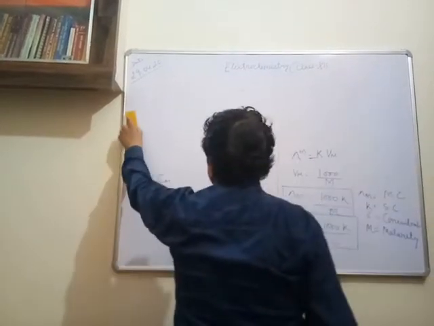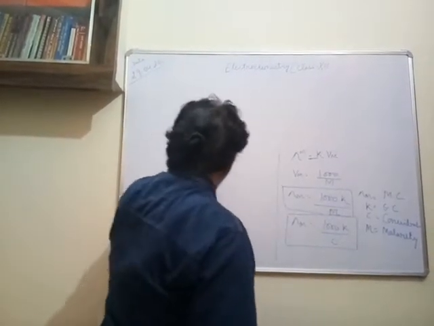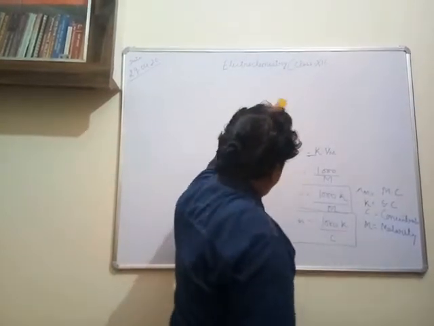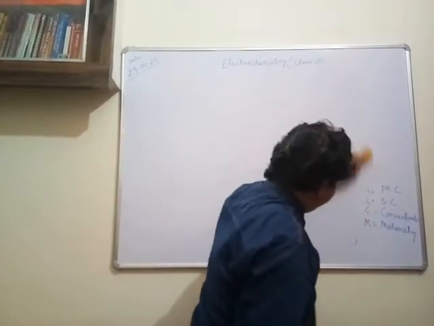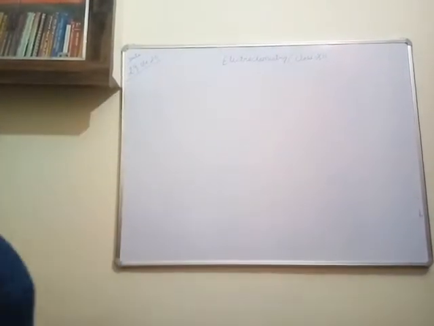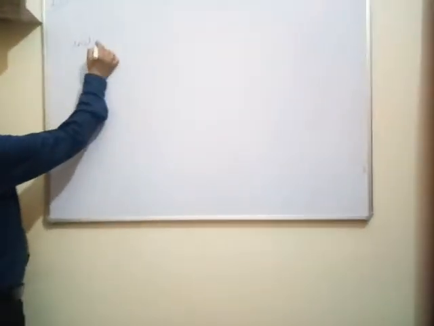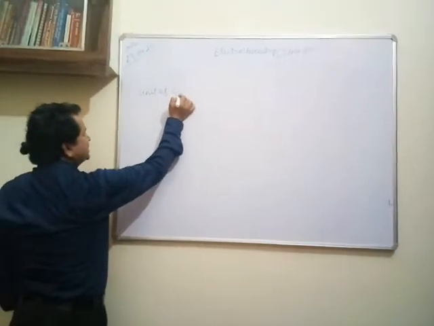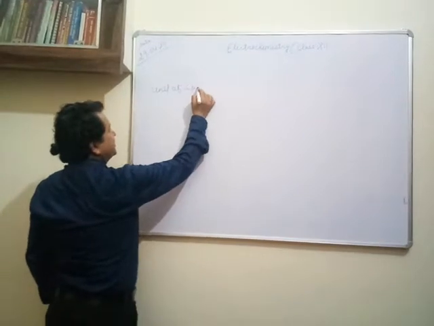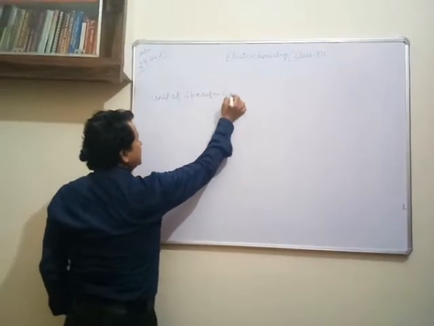It is very simple. In physics you used to study dimensions; similarly we find out the units of different quantities. Now we will find out the unit of specific conductance or specific conductivity.